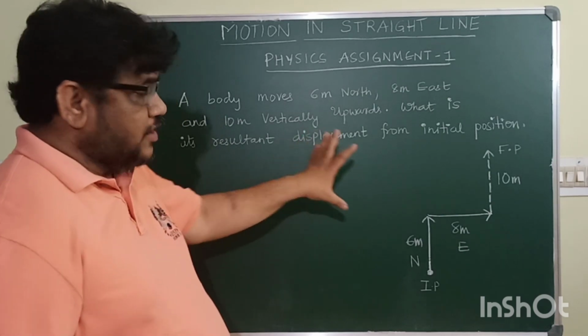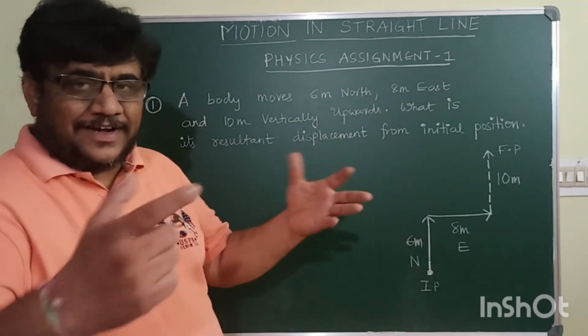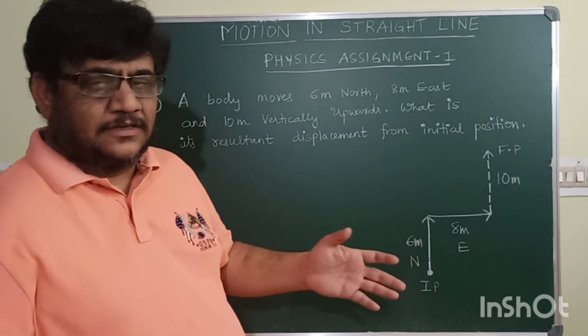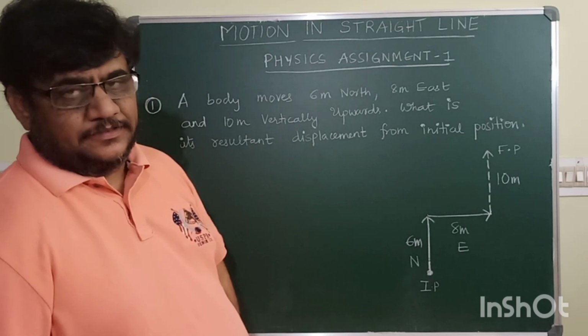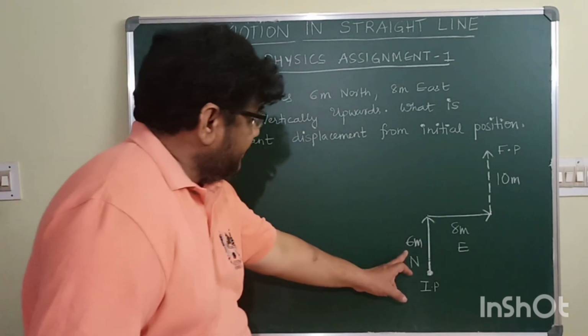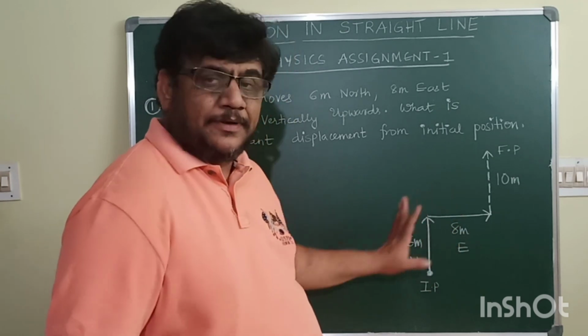In general, we have to solve this problem basing on vectors. But since vectors concepts are not completed, in general method we will solve it. Now 6 meters north and 8 meters east are mutually perpendicular to each other.